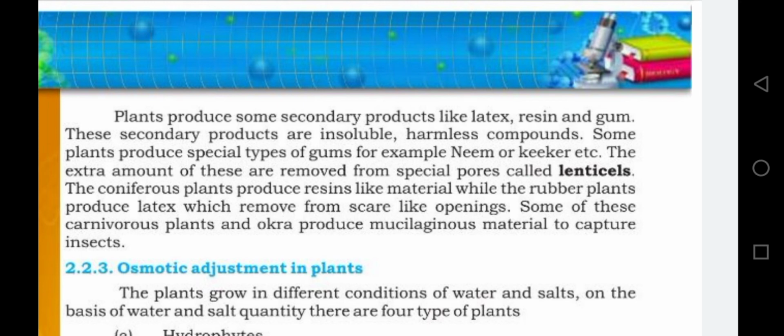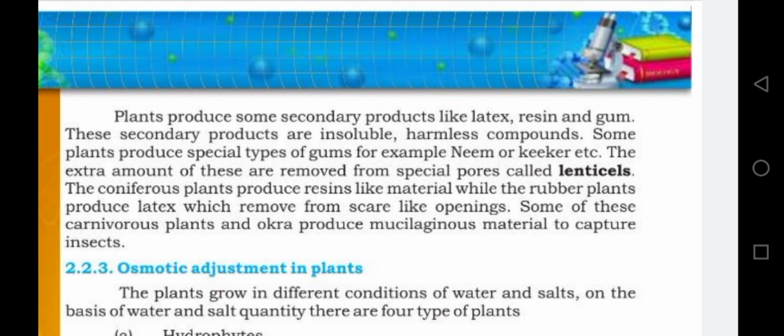And the conifer plant also produces resin-like material, while the rubber plant produces latex, which is removed from scale-like openings. Some carnivorous plants and okra produce mucilaginous material to capture insects. It means waste materials are also utilized for industrial purposes and for the convenience of plants as well.